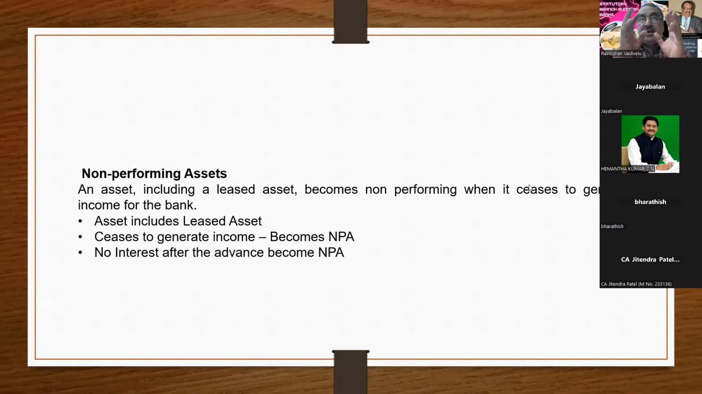So NPA means if you identify one account as NPA, further interest should not be charged. That is the basic point that you have to remember.